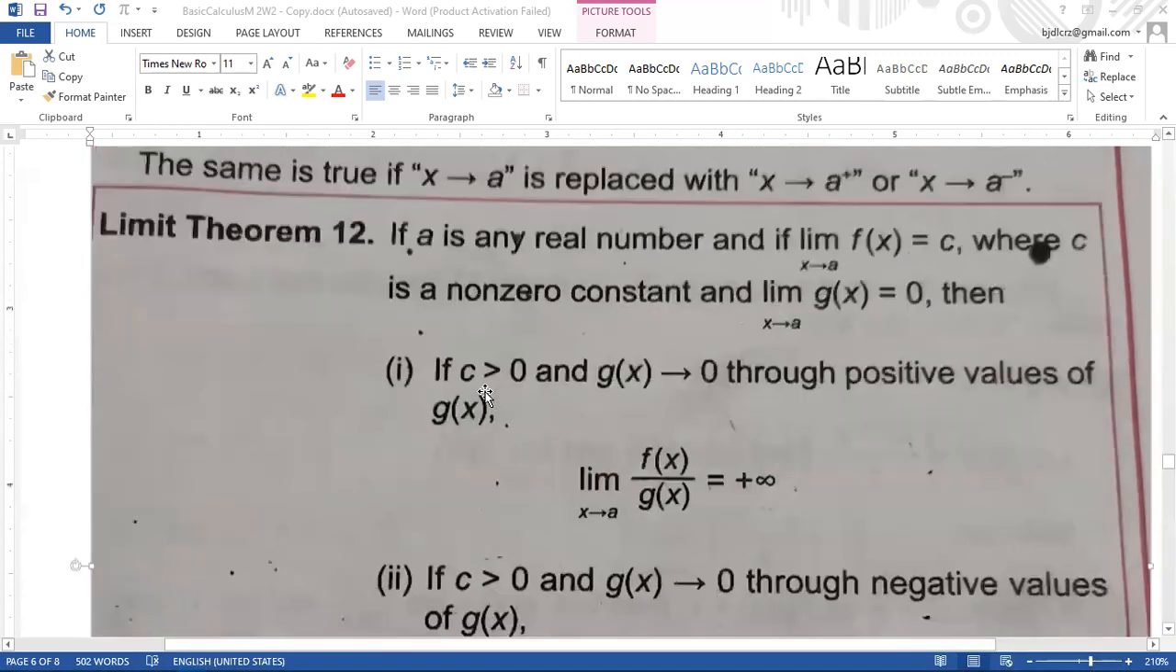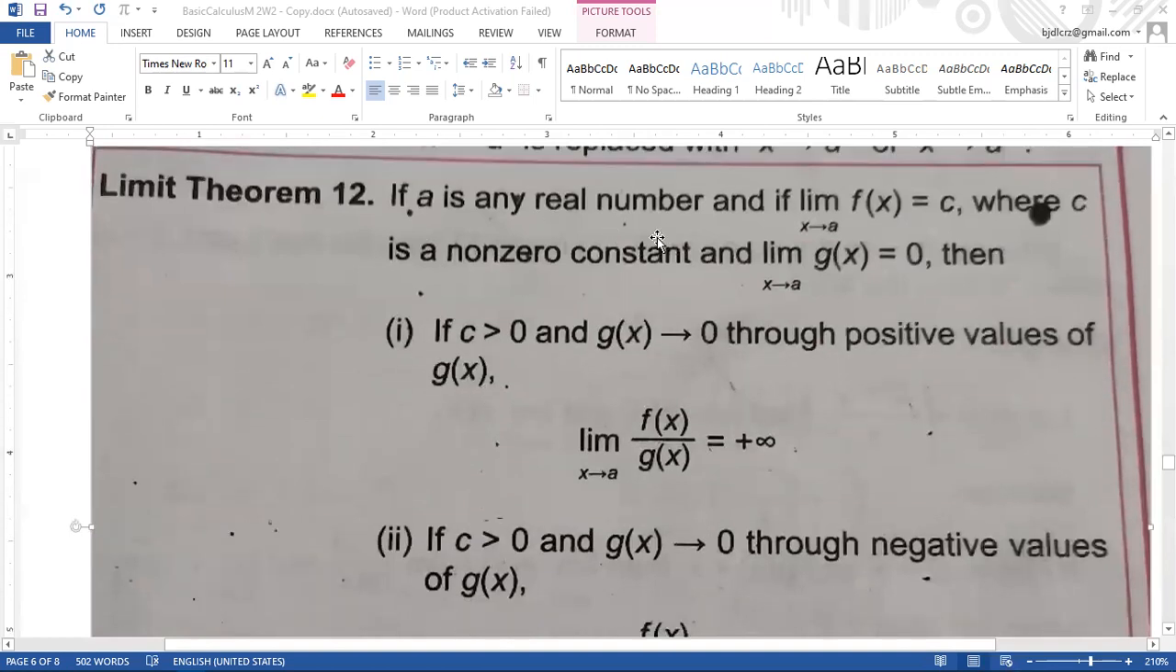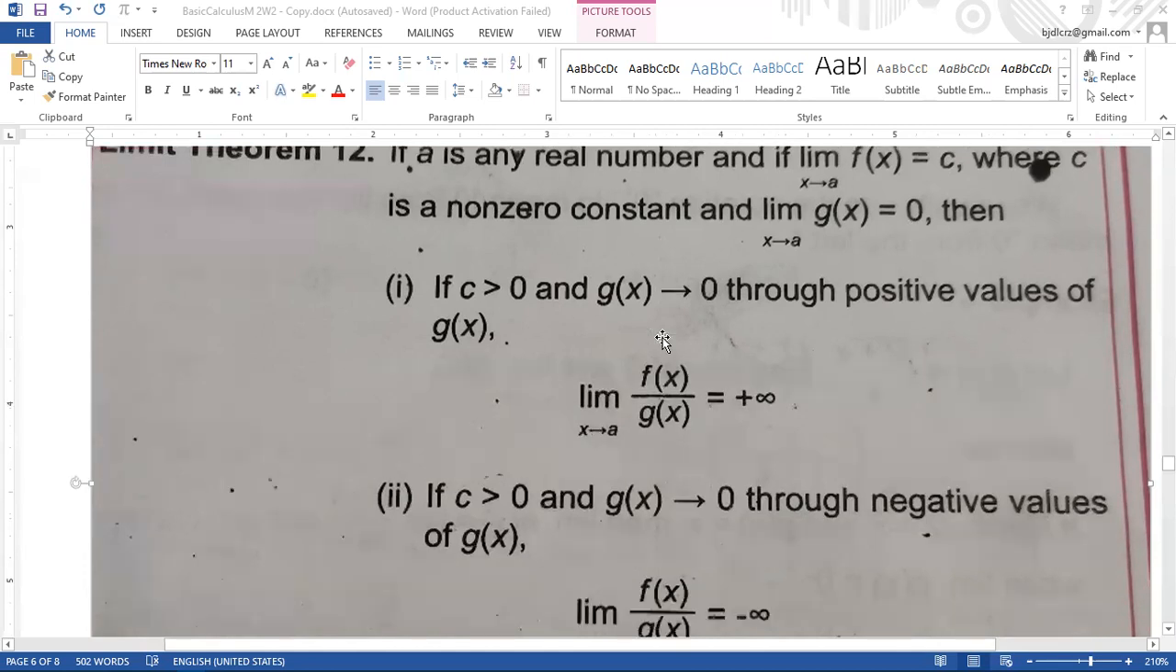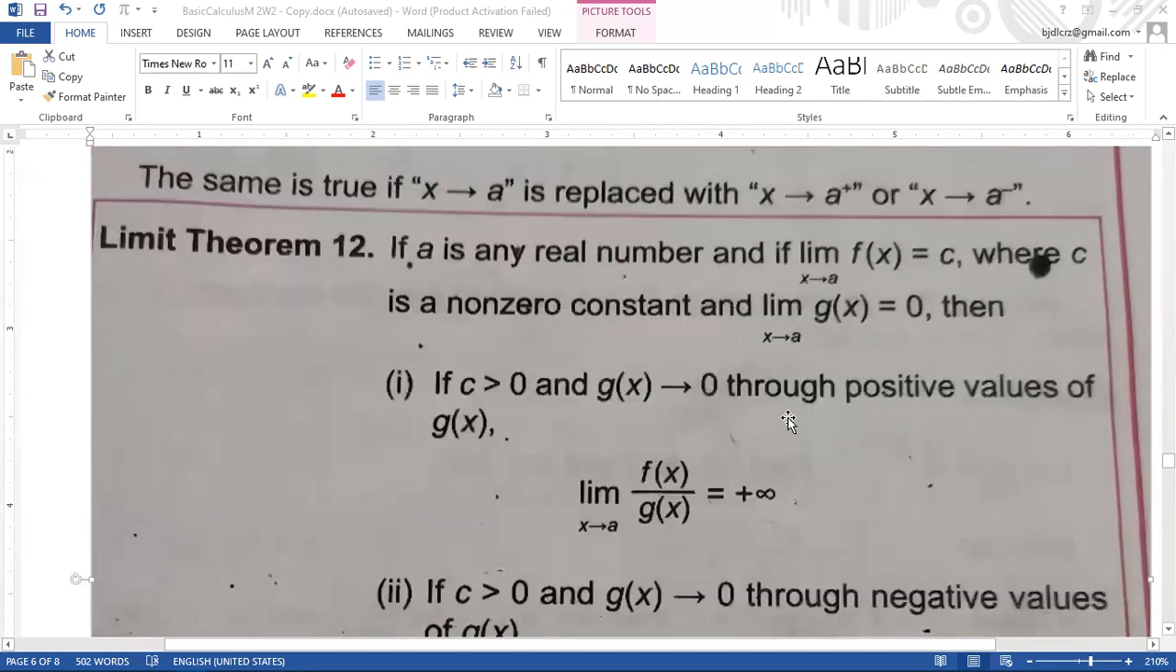Okay. So here for limit theorem 12, if a is any real number, and if limit f of x as x approaches to a is equal to c, where c is a non-zero constant, and the limit of g of x as x approaches to a is equal to 0, then if c is greater than 0, and g of x approaches to 0 through positive values of g of x, so the limit of f of x over g of x as x approaches to a is equal to positive infinite. So ato isa-isahon.